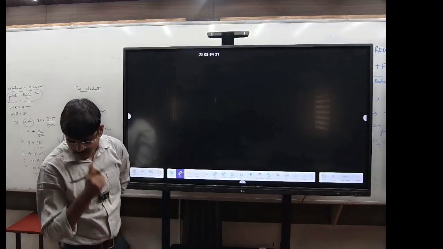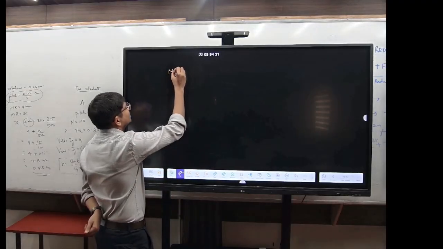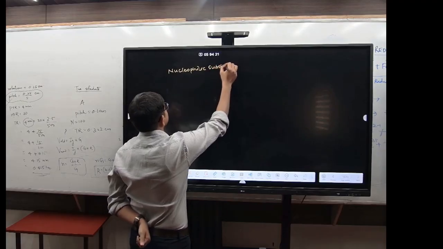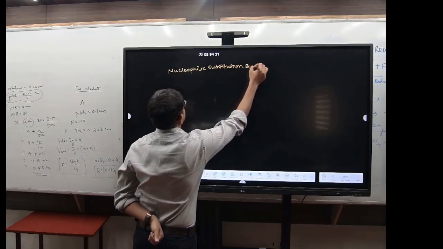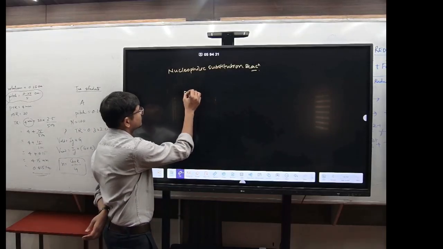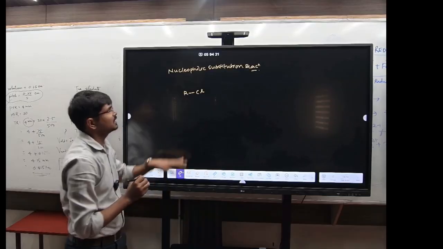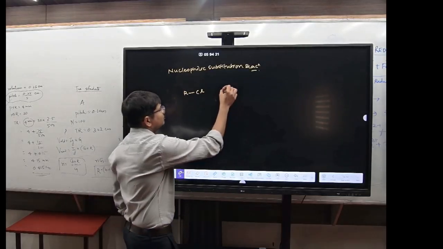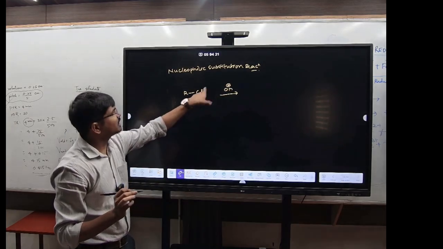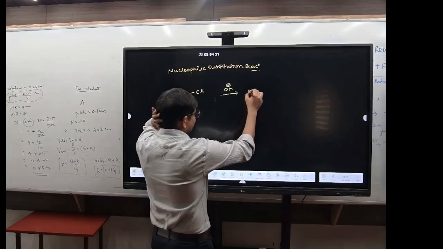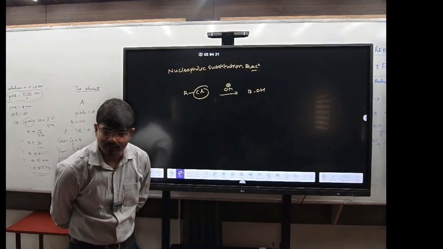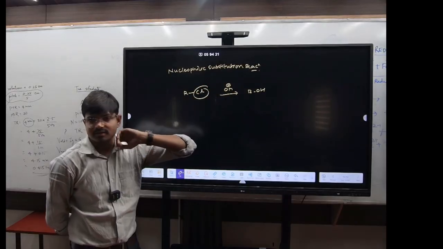Got it? Now coming to the nucleophilic substitution reaction. Clear? So write down. Suppose you have RCl. Now you have a nucleophile like OH minus, so it can form ROH. So see here, this chlorine is being substituted by the nucleophile. So this is an example of a nucleophilic substitution reaction.